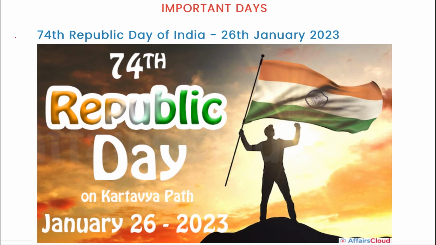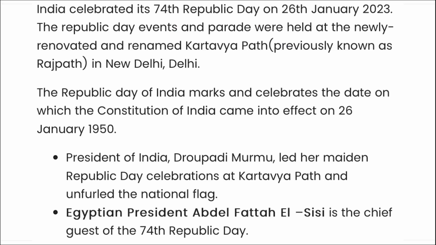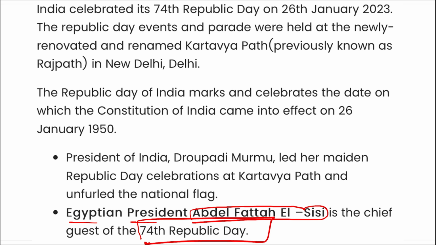Next is the 74th Republic Day. It was observed on 26th of January. Who was the chief guest here? That is important. Remember, Egyptian President Abdel Fattah al-Sisi was the chief guest for the 74th Republic Day. Highly important, friends, because after the Egypt president came to visit during the 74th Republic Day, there was a news yesterday that India has been granted some property in Egypt near the Suez Canal.